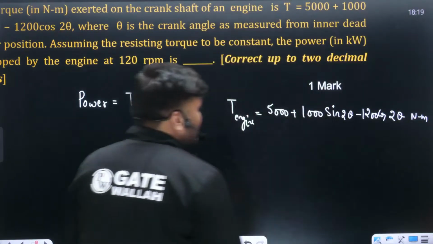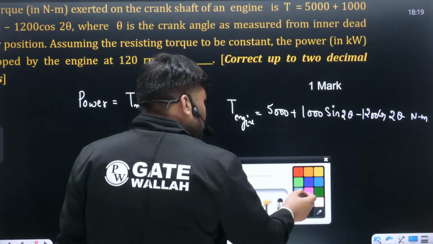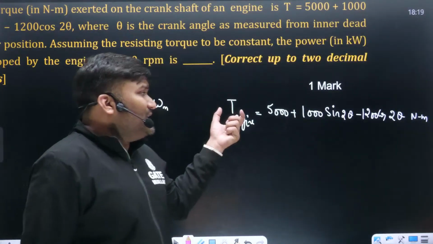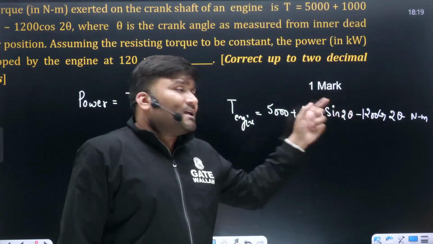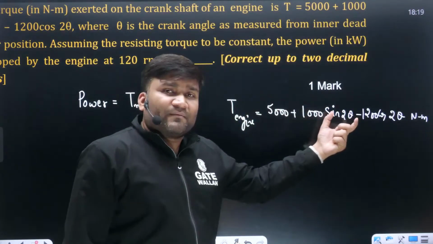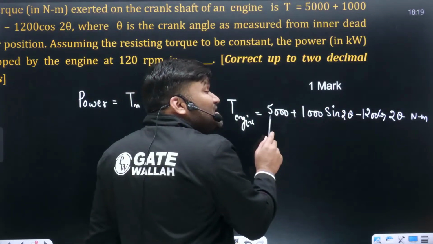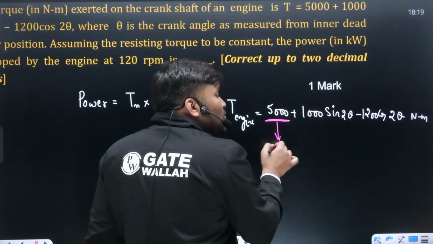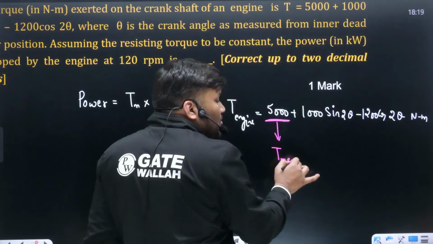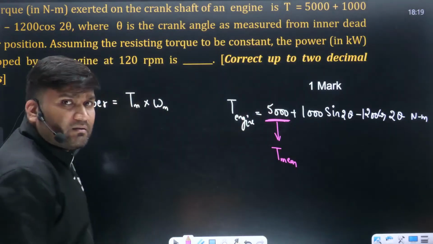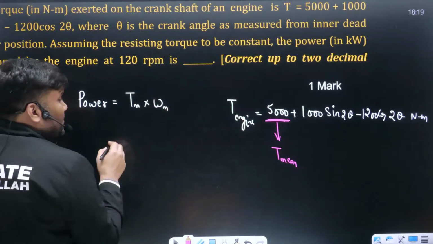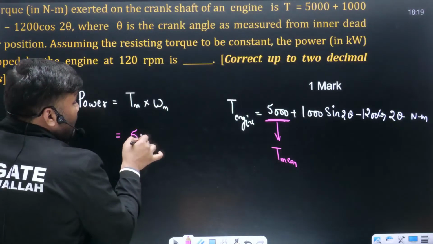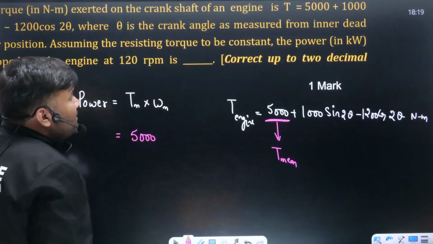This torque they have given. The engine is developing this much amount of torque. Whatever values they have given, the term which is independent of theta represents your mean torque. So mean torque is directly given. How much is it? This is 5000 Newton meter.